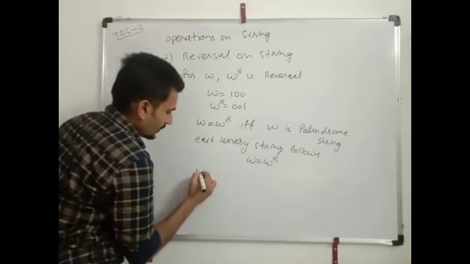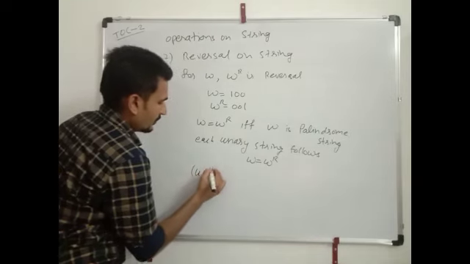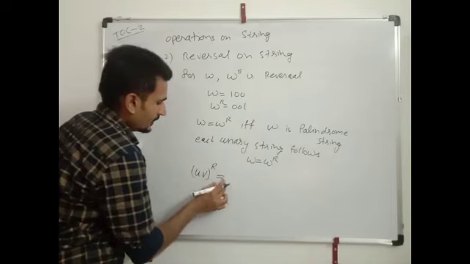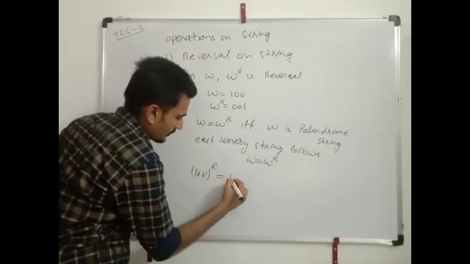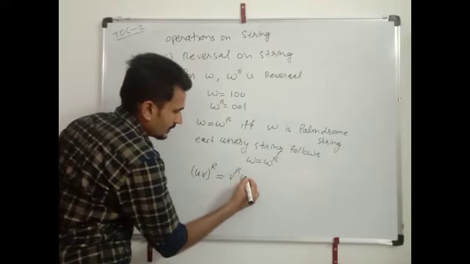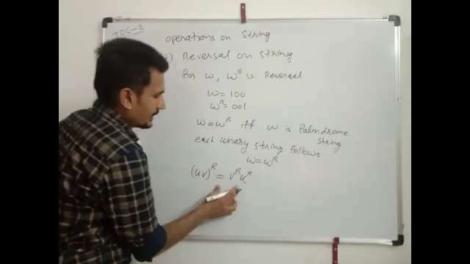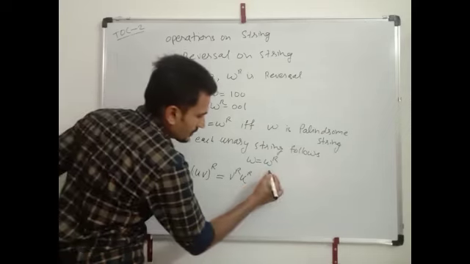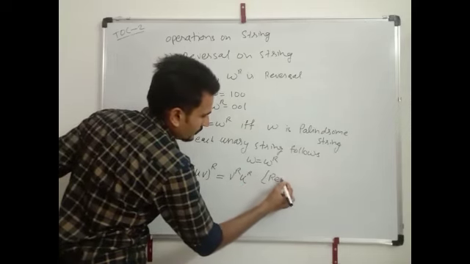If u dot v is reversed, it can be written as v reverse u reverse. It is the same as you learned in matrices. It is known as the reversal law.